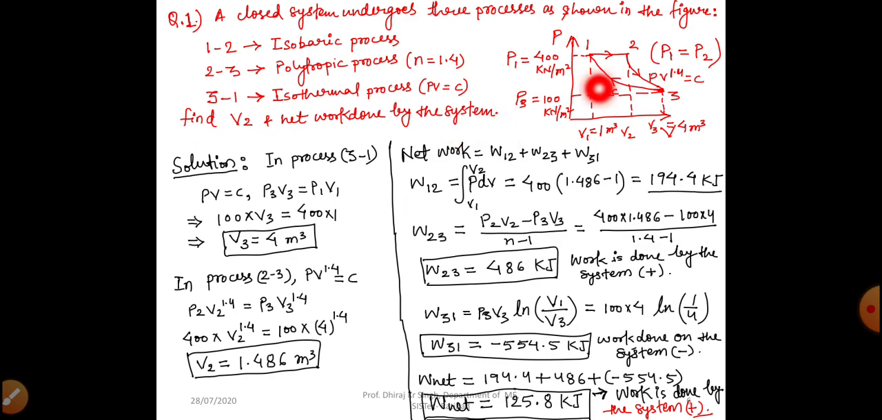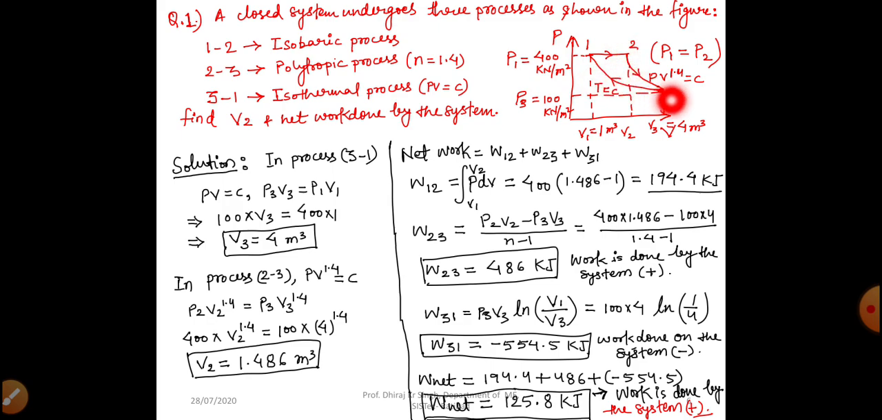So here we can see in this diagram, which is drawn on PV plane, 1 to 2 process is our isobaric process, that means constant pressure process, and pressure at 1 is given 400 kilonewton per meter square, right? So this pressure will become equal to P2 because it is a constant pressure process. So P1 equal to P2 equal to given 400 kilonewton per meter square.